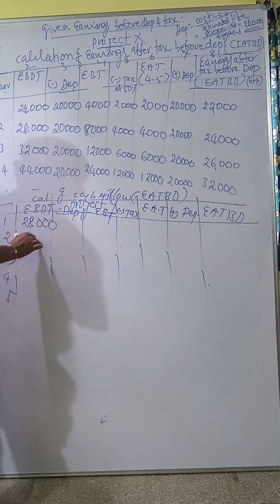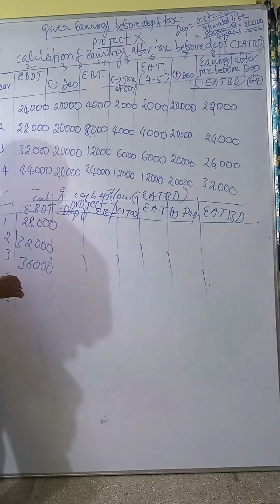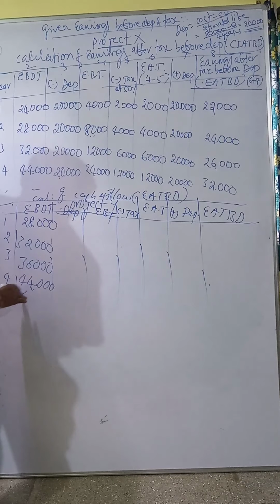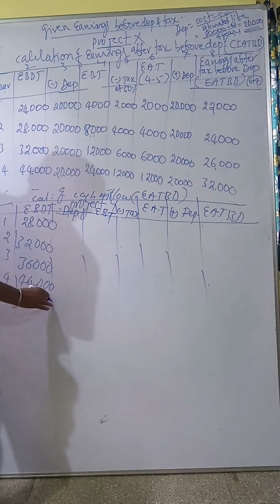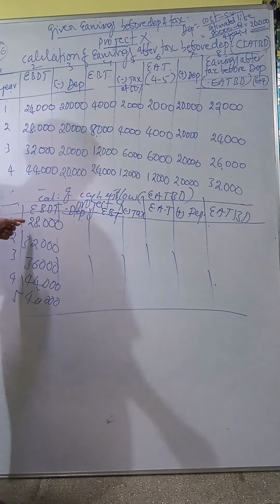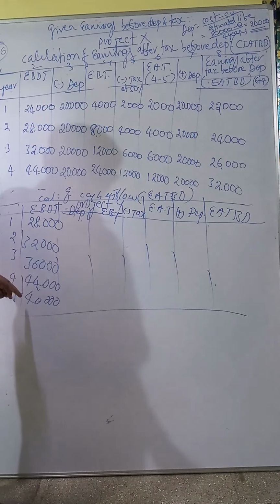Second year 32,000. Then 36,000, 44,000. Fifth year is 40,000. Understood? Cash inflow which is given in the question: 28,000, 32,000, 36,000, 44,000, 40,000.